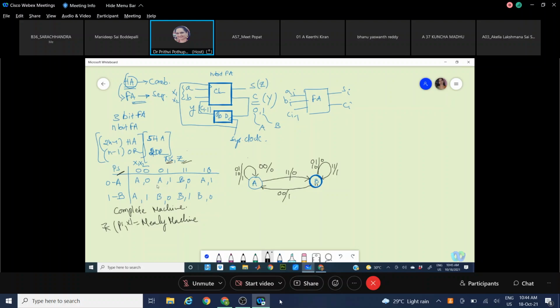Okay, what was the third step we have given? We have to divide this into a transition table and an output table, we said. So how many state variables are needed and how many... what happened?